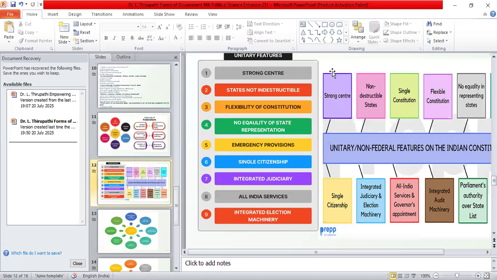A strong centre and weak states. The best example is the Indian government. We can say the Indian form of government. Here, the central government has most of the powers. At the same time, the state governments are weak, and they do not have as much autonomy as the central government possesses at the central level.